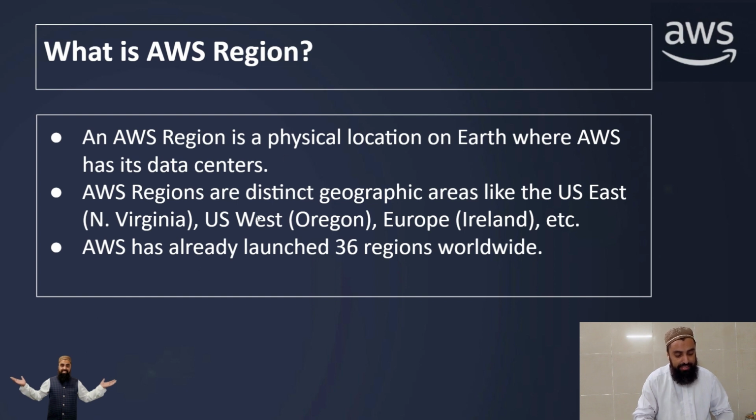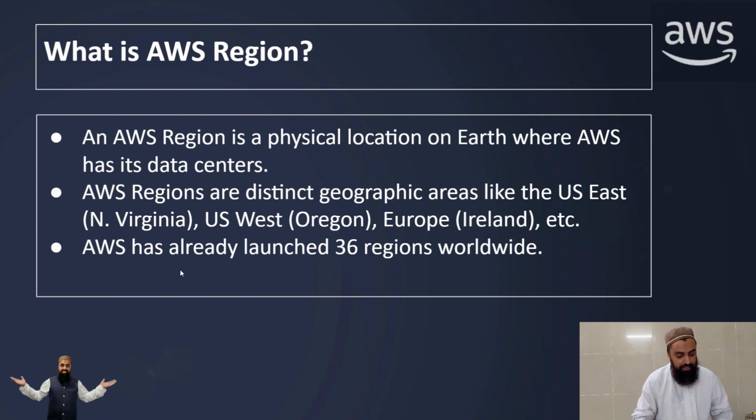AWS regions are distinct geographic areas like US East, North Virginia, US West, Oregon, Europe, Ireland, etc. Each region can have multiple availability zones, and each availability zone can have multiple data centers. I hope you got my point. Among these AWS regions, North Virginia or US East is the world's largest and most mature AWS region.